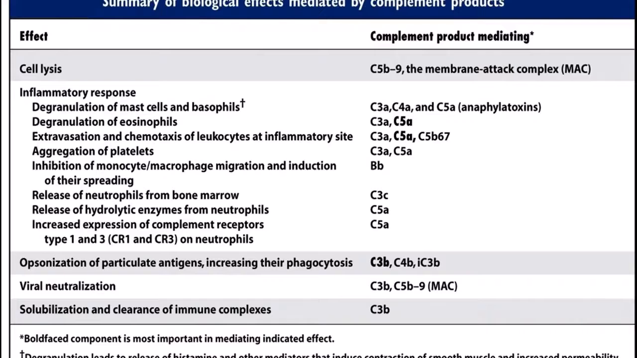Then we have opsonization of particulate antigens, which increases their phagocytosis, by C3b and C4b. Then we have viral neutralization by C3b and all the components present in the membrane attack complex. And then we have solubilization and clearance of immune complexes by C3b.